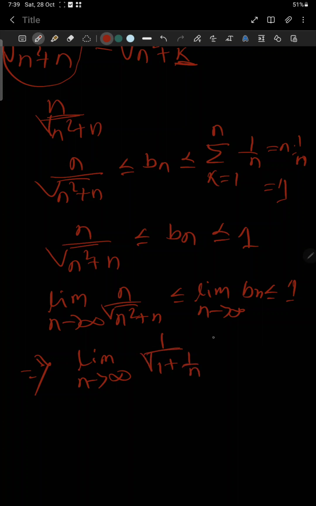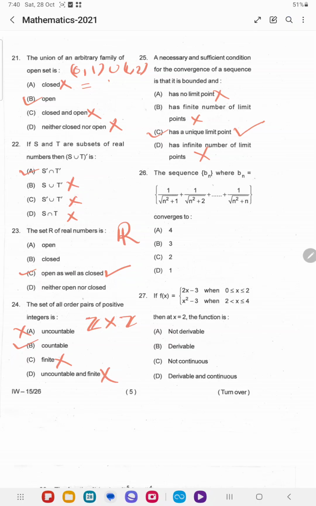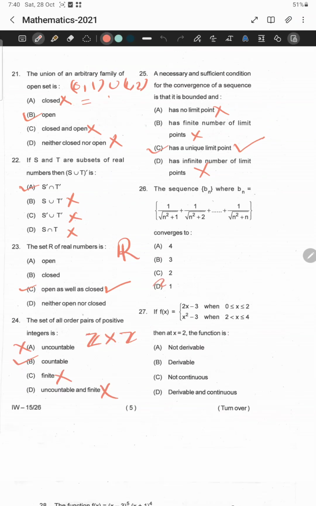The limit 1 by n goes to 0 when n tends to infinity, so it is 1 by 1, which is equal to 1. So 1 is less than or equal to limit Bn, which is less than or equal to 1. This implies that the limit of Bn as n tends to infinity is equal to 1. Therefore, in the options, the correct answer is option D. The limiting value is 1.